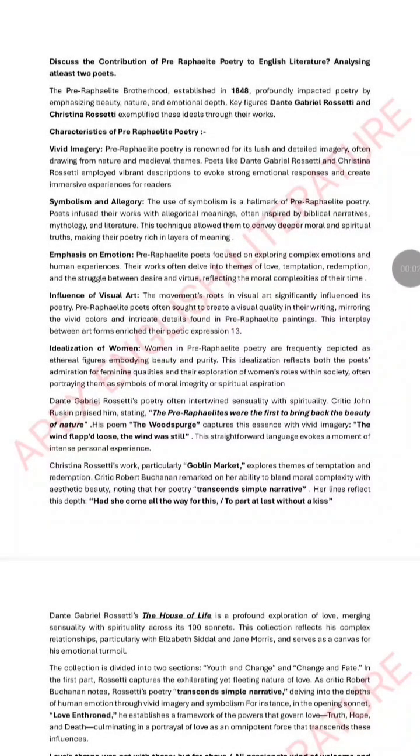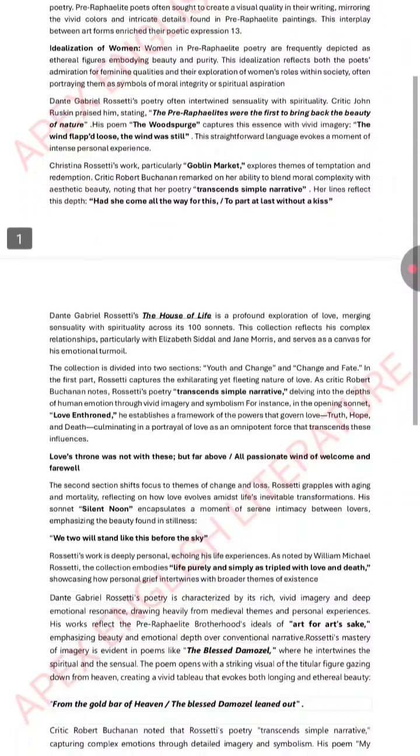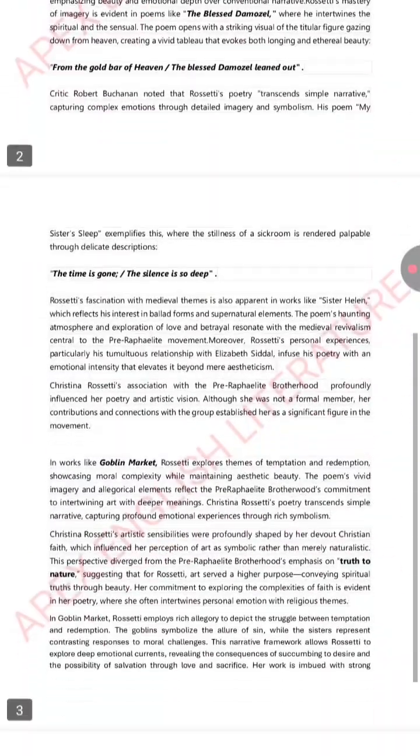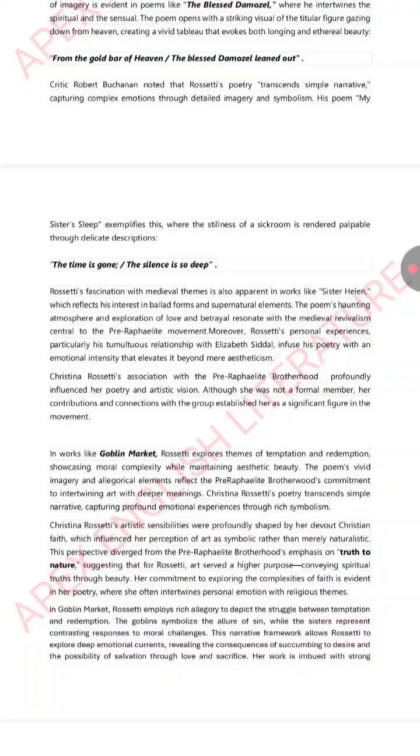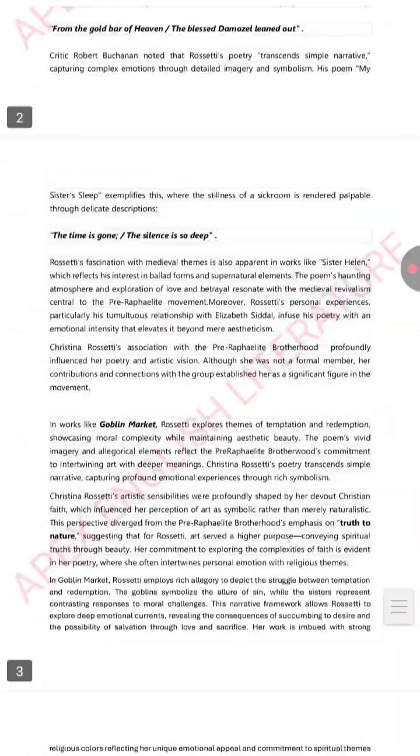Then we have discussed the contribution of Pre-Raphaelite poetry in English literature, analyzing at least 2 poets. So we have discussed the Pre-Raphaelite Brotherhood, a movement which started around 1848, and the key figures include Dante Gabriel Rossetti, and we have also discussed Christina Rossetti, his sister, so you can go through it.